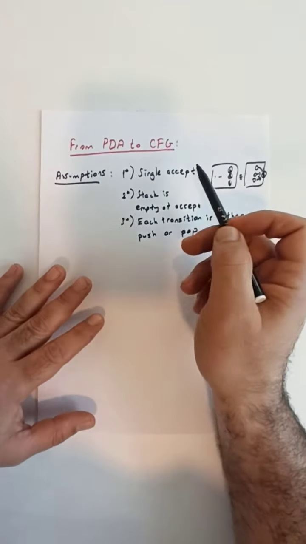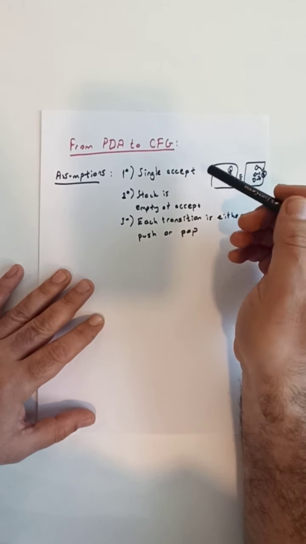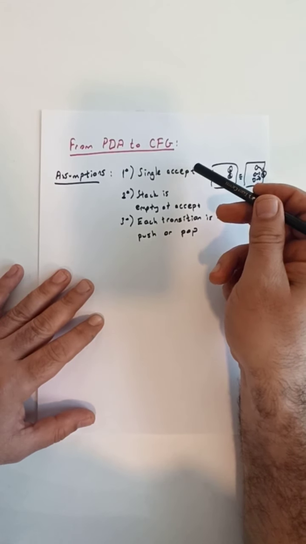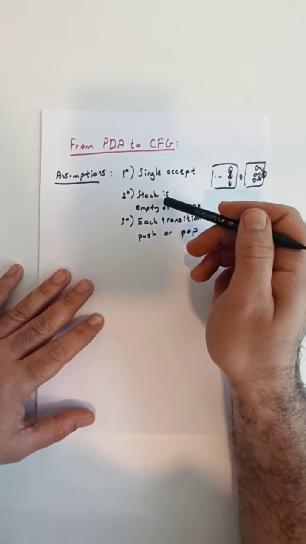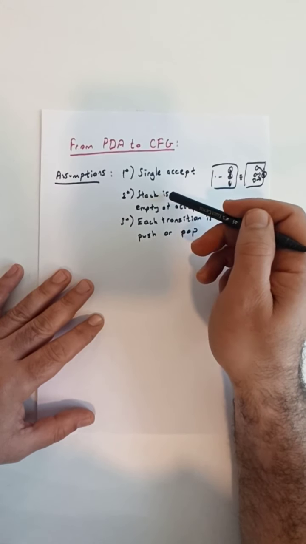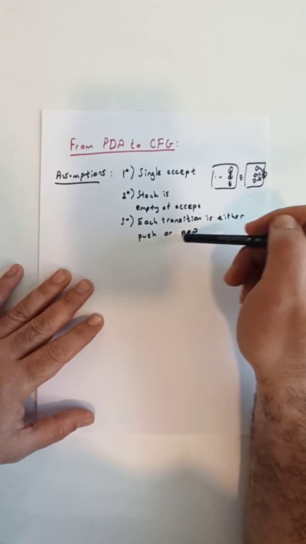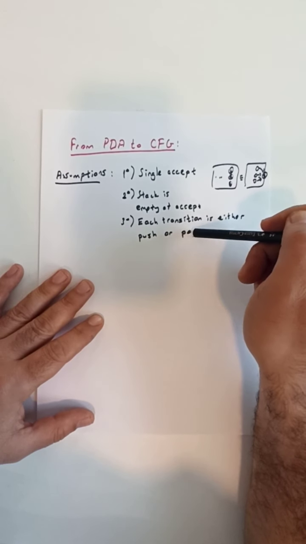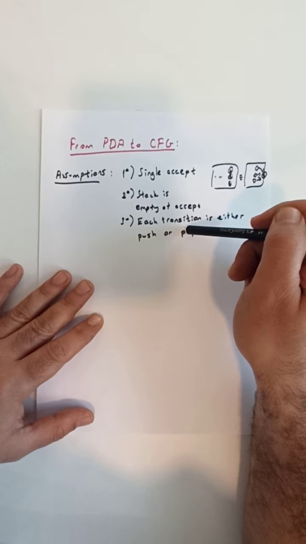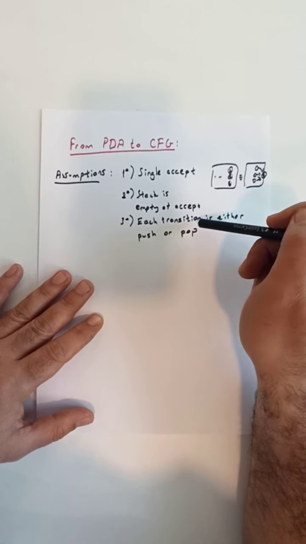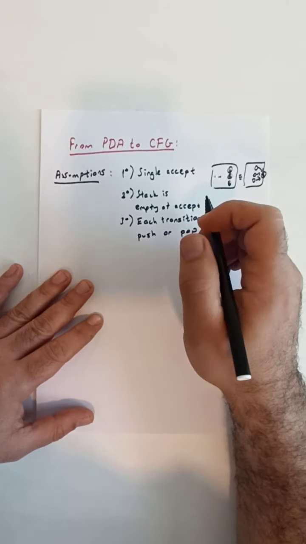Note that most of the example PDAs that we have seen so far satisfied these constraints by themselves, but some of them might not. Again, by making this assumption, we don't lose anything from generality. Any given PDA that doesn't satisfy this can easily be converted into a PDA that does.